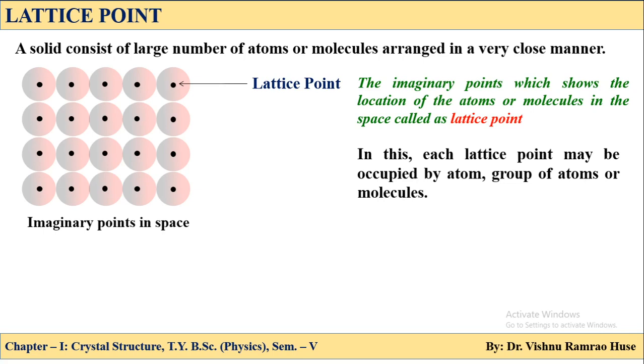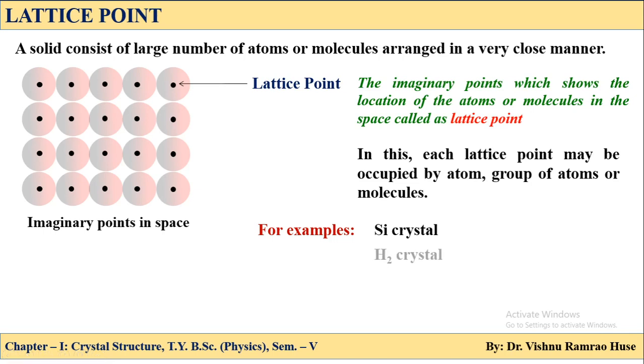Now this lattice point may be occupied by an atom or a group of atoms or molecules. For example, suppose we consider this crystal is made up of silicon atoms, then here each lattice point is occupied by only one silicon atom.